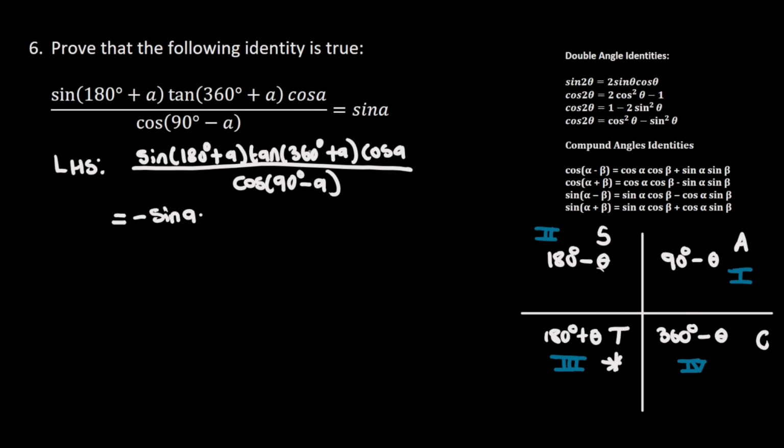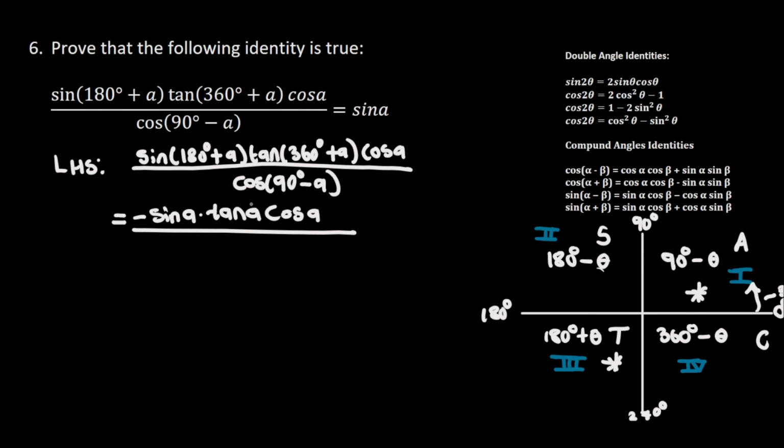Tan of 360 degrees plus a can be found here in the first quadrant, because remember, when we move from here it's 0 degrees, here it's 90 degrees, here is 180 degrees, and then here is 270 degrees, and then we come back here, we cause a revolution, which is 360 degrees. So I can also say that the first quadrant is this 360 degrees plus theta. And in the first quadrant, tan is positive, so I'm going to get tan of a here times cos of a, divided by cos of 90 degrees minus a, which is the same as negative sine of a.